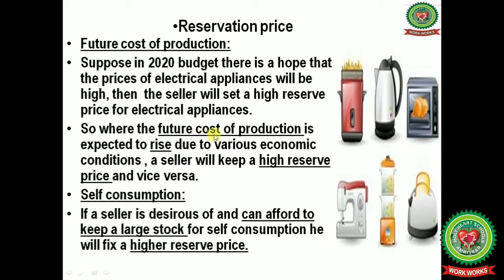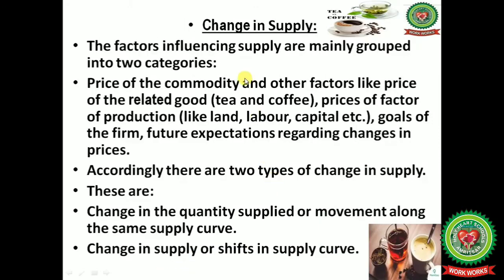So, where the future cost of production is expected to rise due to various economic conditions, a seller will keep a high reserve price and vice versa. Self-consumption. If a seller is desirous of and can afford to keep a large stock for self-consumption, he will fix a higher reserve price.